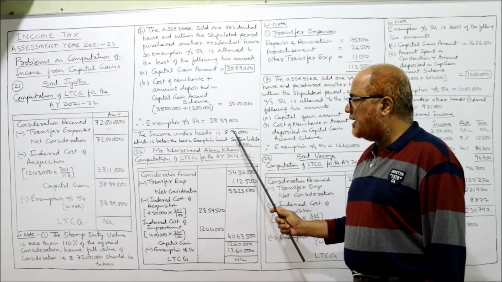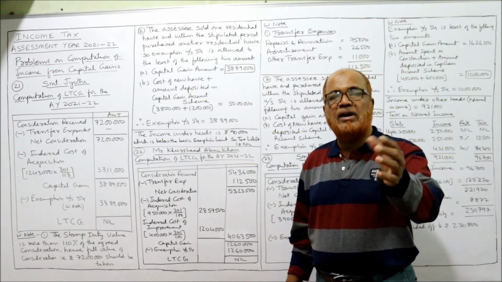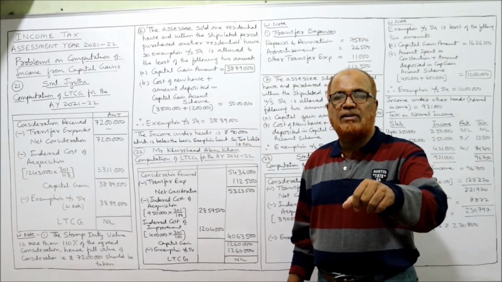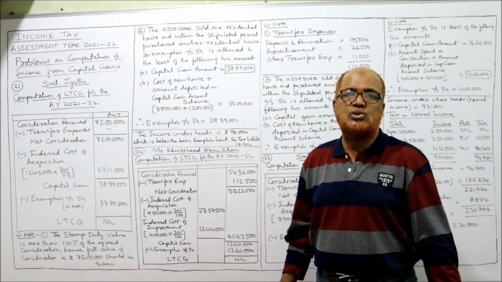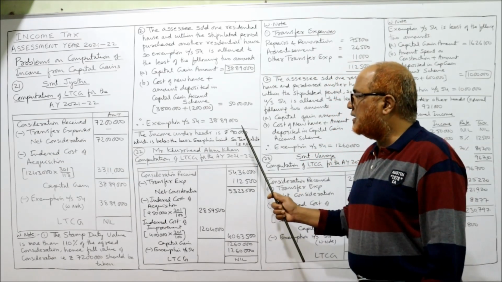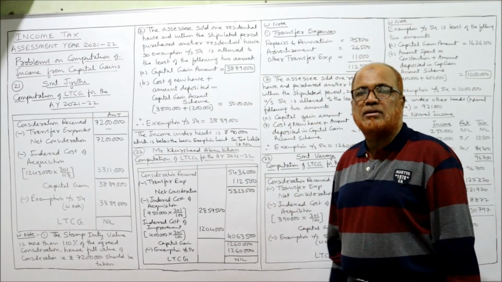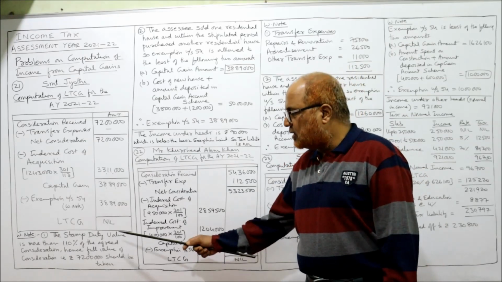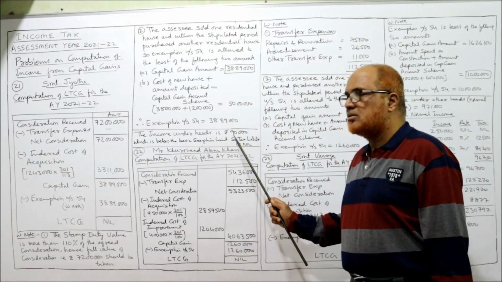The income under other head is 90,000. 90,000 is the advance money received and forfeited. That 90,000 advance money received and forfeited is taxable under income from other sources. So here 90,000 is the income under other heads. Now, this is below the basic exemption limit. She does not have any other income. So long-term capital gain nil and income under other heads 90,000.